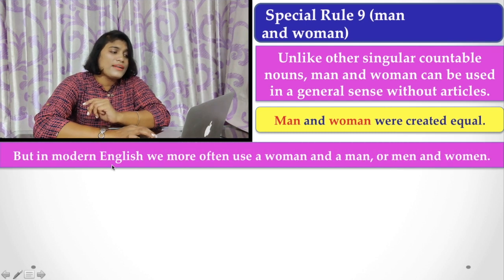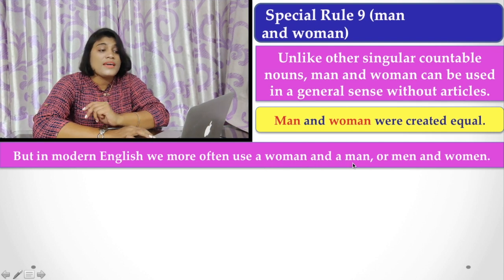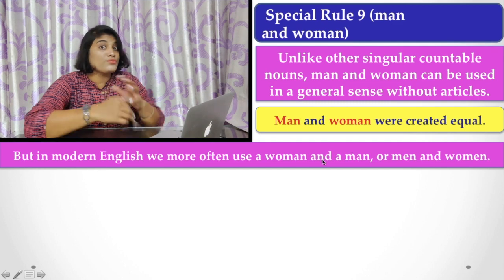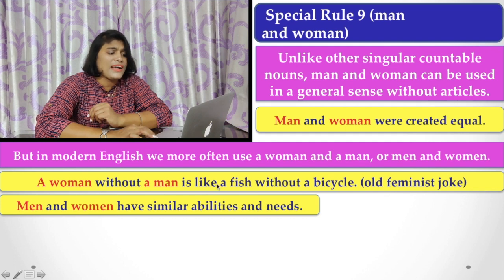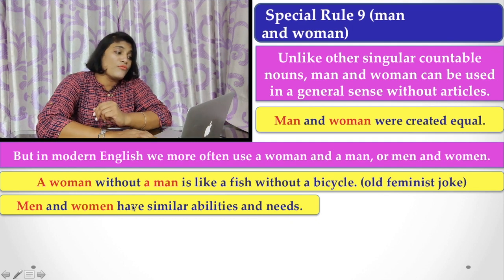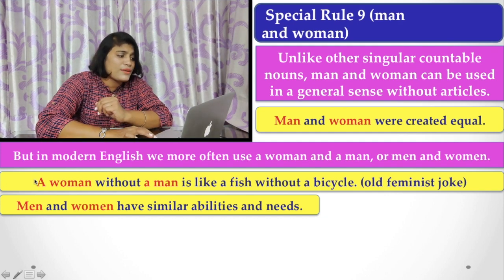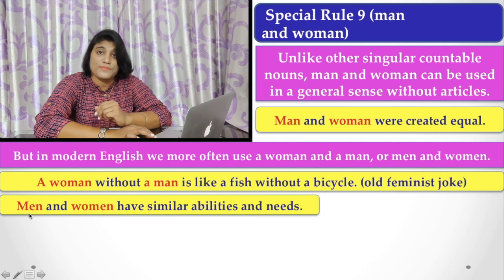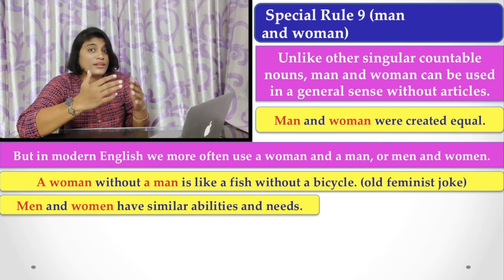But in modern English, we often use woman and a woman, a man, or men and women. We may use that. You find that type of use there. And here, a woman without a man is like a fish without a bicycle. This is the old feminist joke. And men and women have similar abilities and needs. Here you find men and women are used in a general sense, sometimes with articles, and sometimes as plurals, although their meaning is not countable, they are used in a general sense.